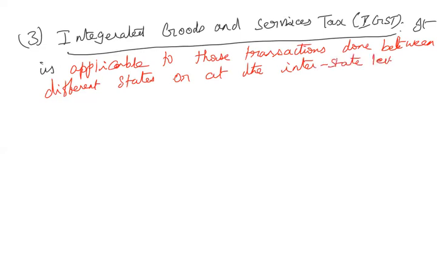Those two are intrastate, within the state. This is between the different states. And apart from that, it is also applicable on import of goods. Okay. So these are the three types of GST, the components of GST.